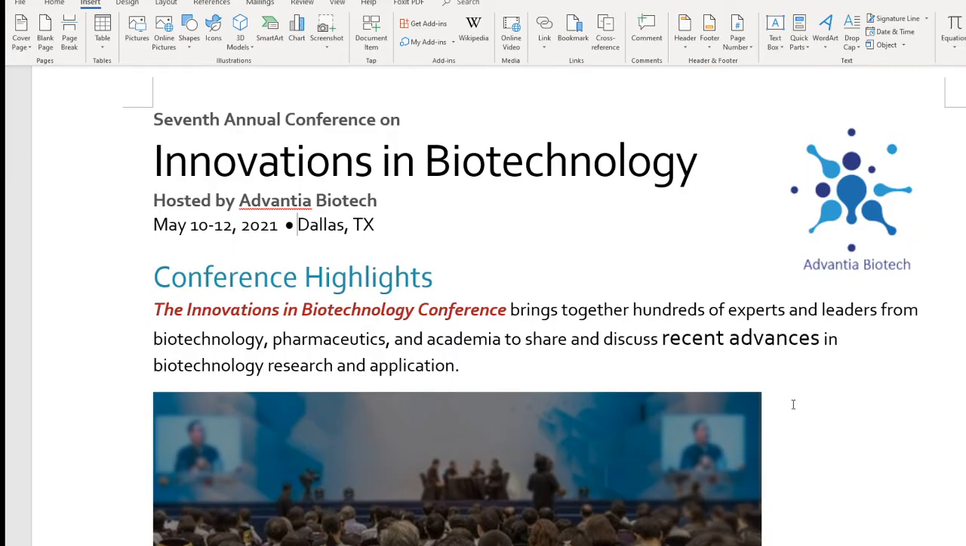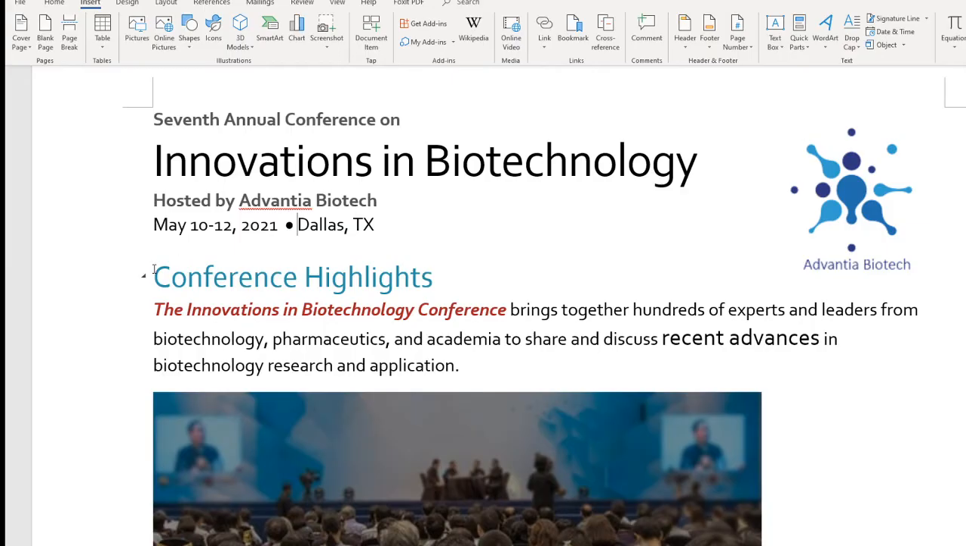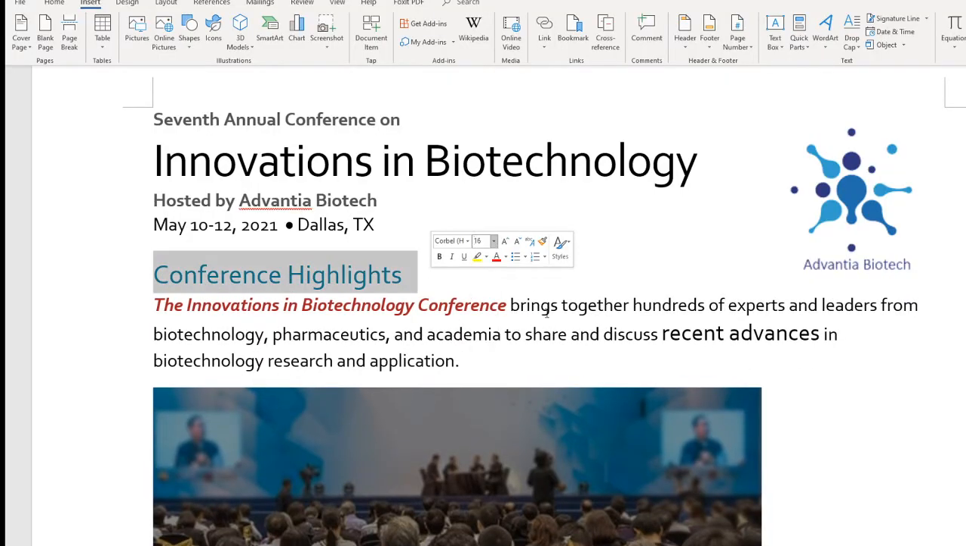So now I finish. I need to go to the next one. The next step we are going to do is change the font size of conference highlights to 16 point. So coming back here, highlight these, and the mini bar will pop out, and this is going to be 16. All right, so we got the 16 here.